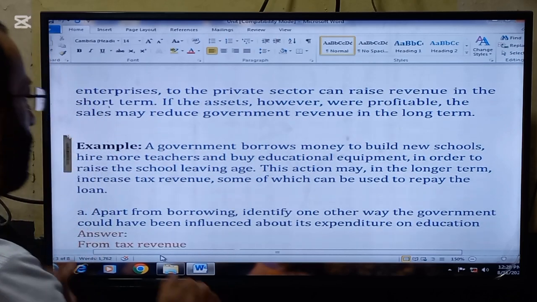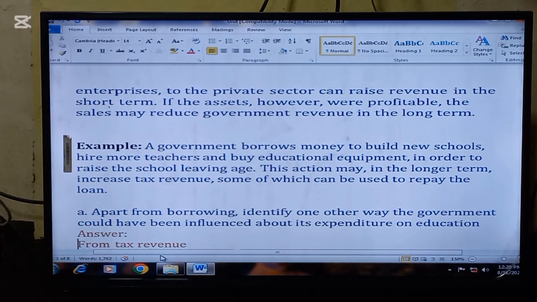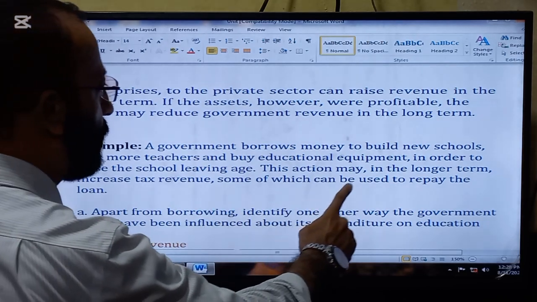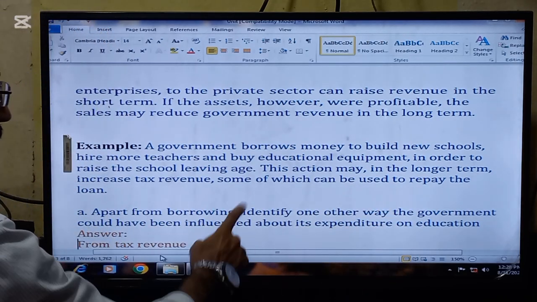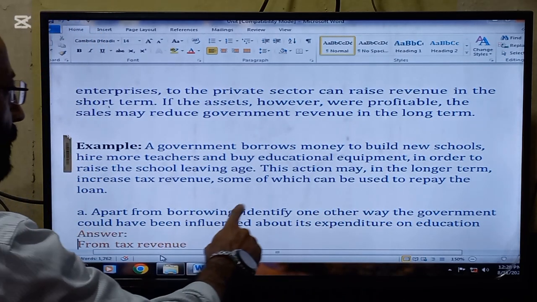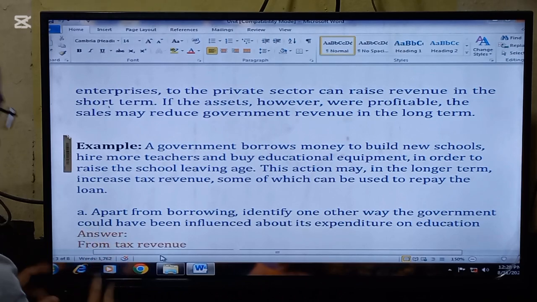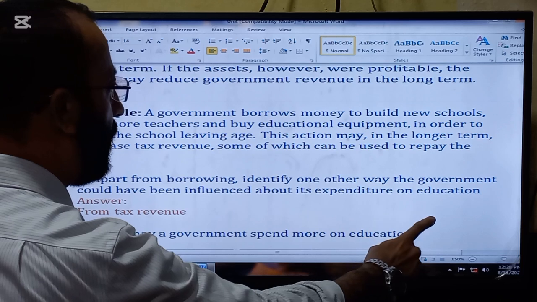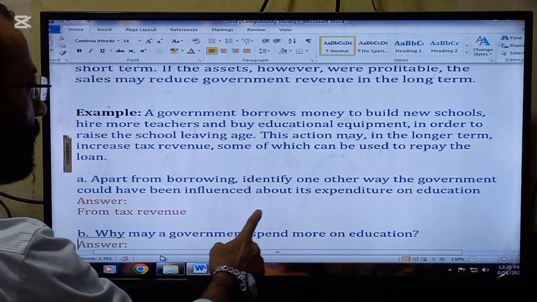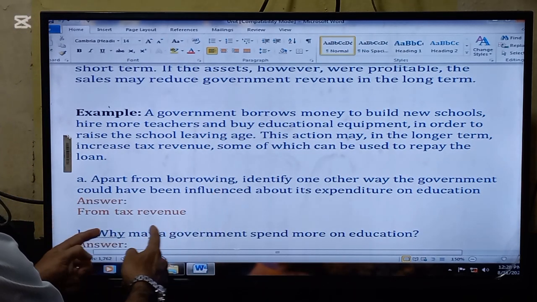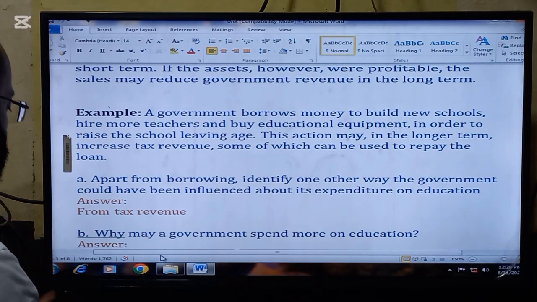Here is a question that will make your concepts clearer, showing how questions come from this topic in the paper. A government borrows money to build new schools, hire more teachers, and buy educational equipment in order to raise the school leaving age. This action may, in the longer term, increase tax revenue, some of which can be used to repay the loan. The first question is, apart from borrowing, identify one other way the government could have funded its expenditure on education. So apart from borrowing, tax revenue can be used to spend on education.